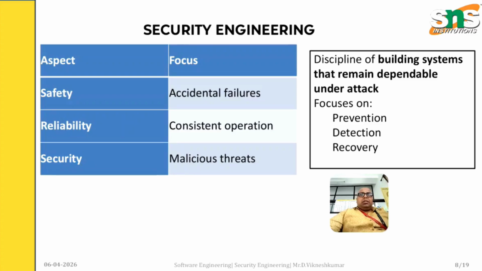The aspects of the system are safety, reliability and security. Safety focuses on accidental failures, reliability focuses on consistent operation, and security focuses on malicious threats.